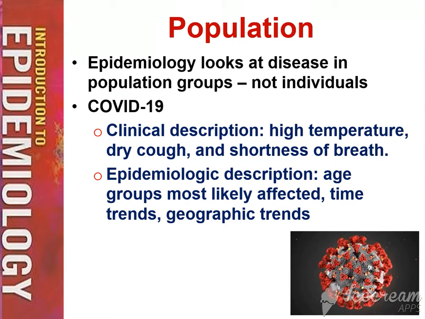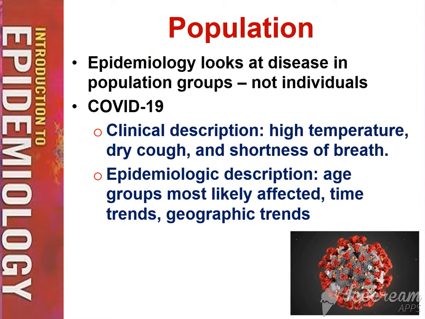Populations: they look at disease in population groups, not just individuals. They are looking at the clinical description. So for instance, in COVID, you usually have a high temperature. This is kind of like the basic that they found in their studies. These are the basic symptoms people experience with COVID: high temperature, dry cough, shortness of breath. And then the epidemiologic description is age groups most likely affected, time trends, and geographic trends.